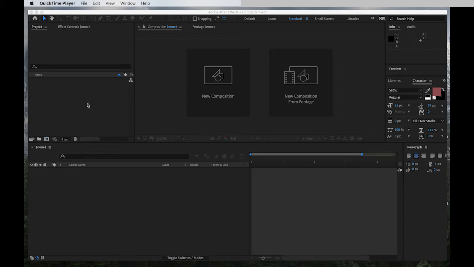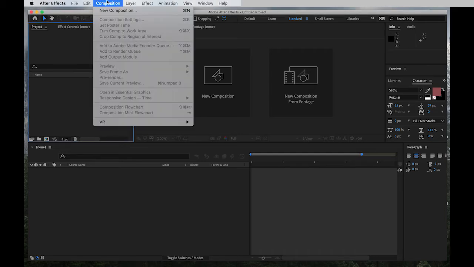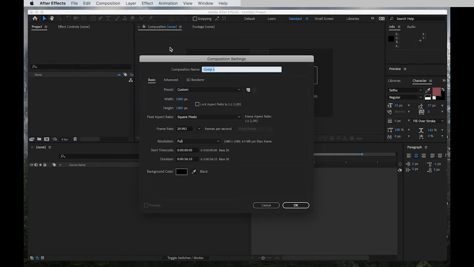Okay, so this time I'm not going to import any external files. What I'm going to do is just go ahead and create a new composition first. Composition, new composition. Okay, and I'm going to name it 3D camera test.